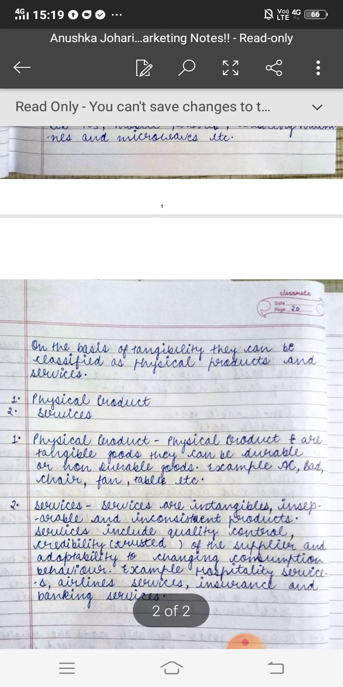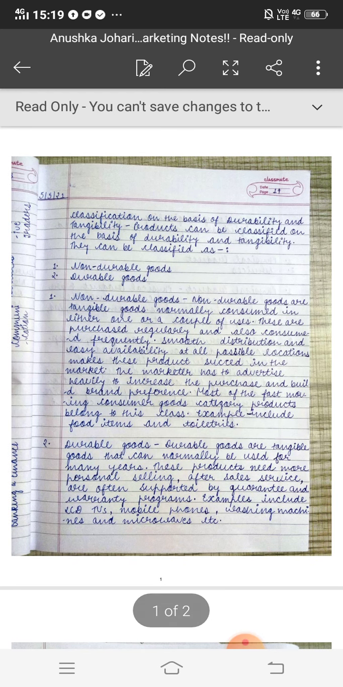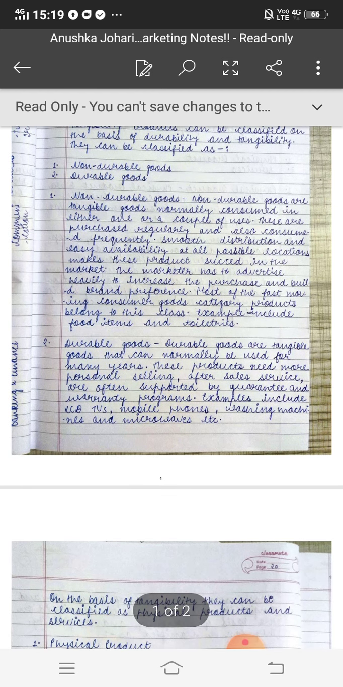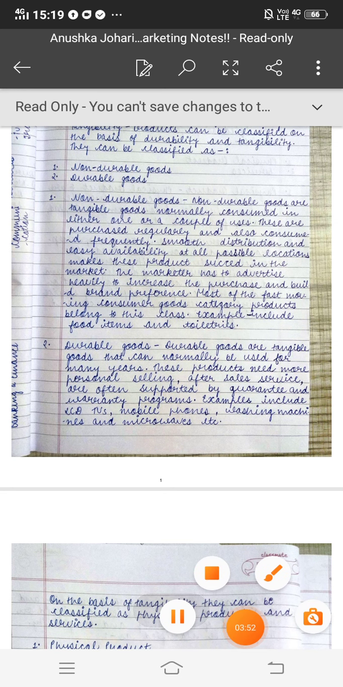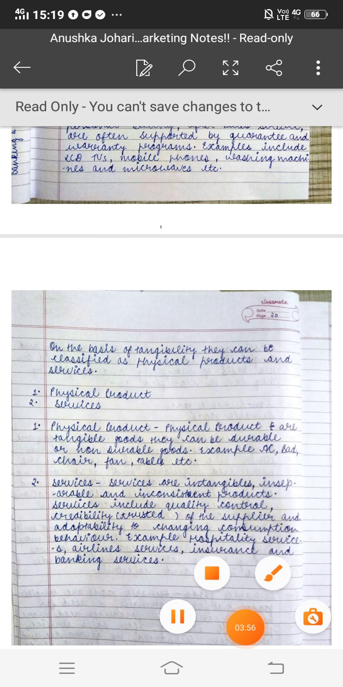So in this lecture we have covered first classification of products according to durability and tangibility. So here is the detailed classification of goods. In next class we will do classification of products according to other bases.